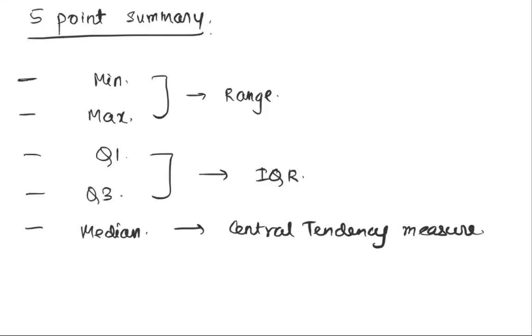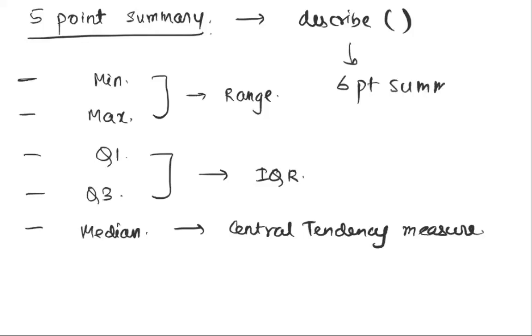The idea of discussing this separately is because this 5-point summary is something we can get almost instantly in Python by using a method called the describe method. But what describe does in addition is that it does not provide a 5-point summary, it provides a 6-point summary.